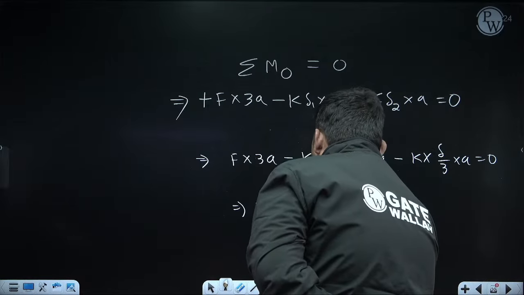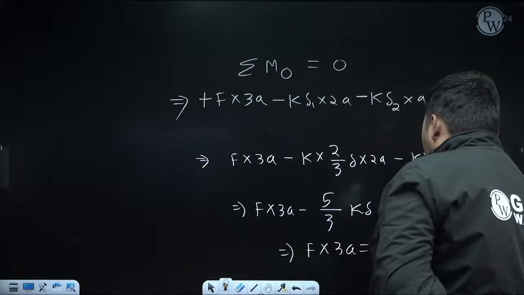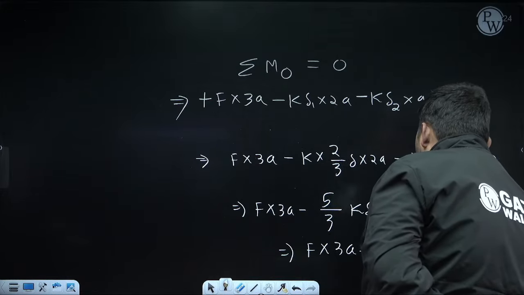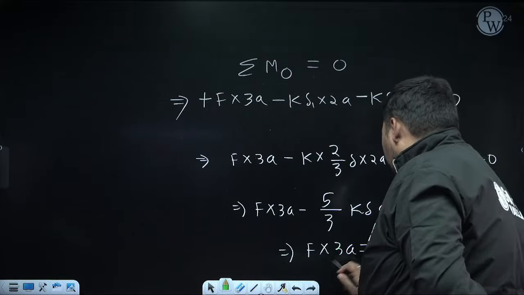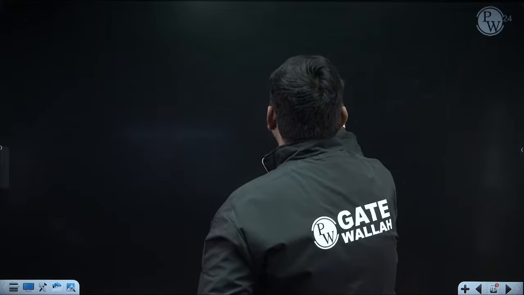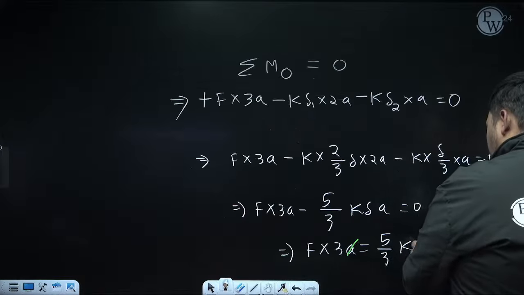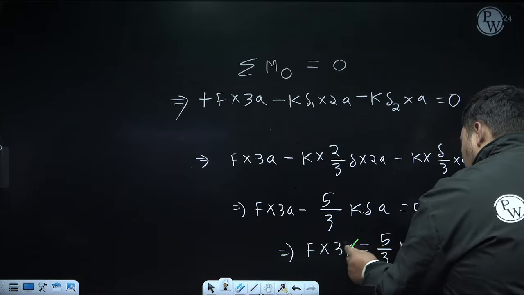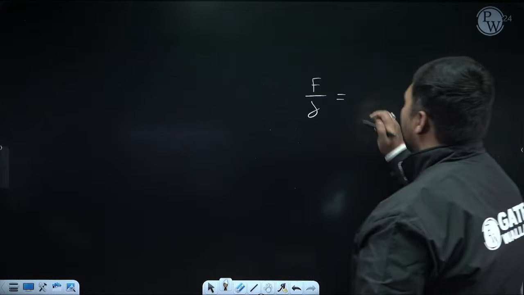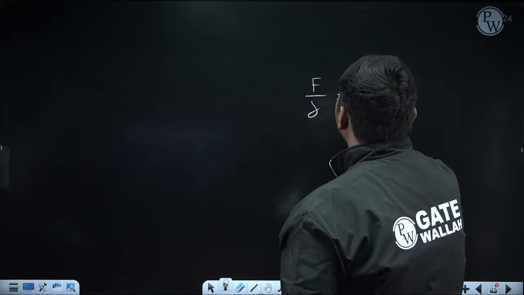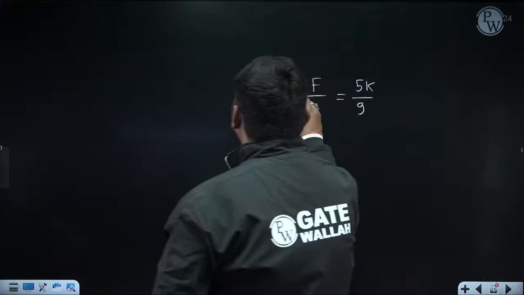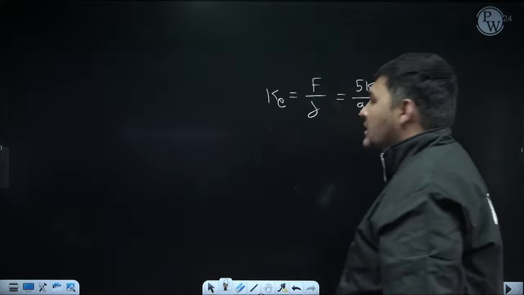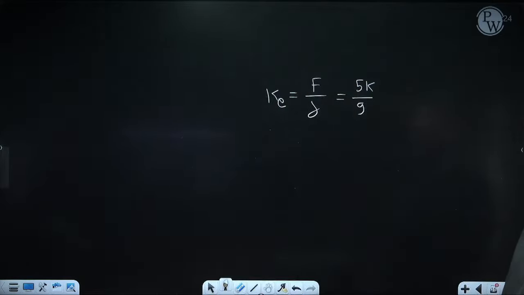So it is F into 3a equal to, this minus will come to this side and become plus, 5 by 3 K delta a. Now this a and a will get cancelled. Now from this try to find F by delta. Delta will come to this side, it is 5k by 3. This 3 will come below, it will become 5k by 9. So if you calculate F by delta, it comes to 5k by 9. And F by delta is nothing but the equivalent stiffness, Ke. So for this system, the equivalent stiffness Ke is 5k by 9.